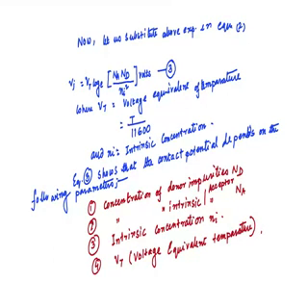So what conclusion do we take from this? The junction potential depends upon the voltage equivalent temperature. That means the junction potential is a temperature dependent coefficient, and it is also voltage dependent because temperature is converted into voltage. That's why it is a voltage equivalent temperature. So you can see a diode is a voltage control device, not a current control device, because here the junction potential depends upon the voltage and also the temperature.